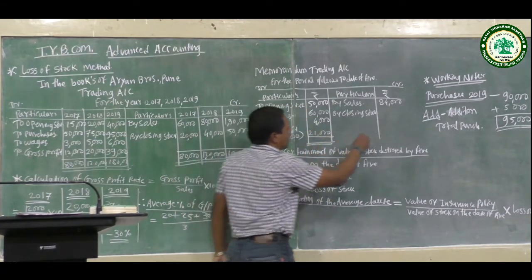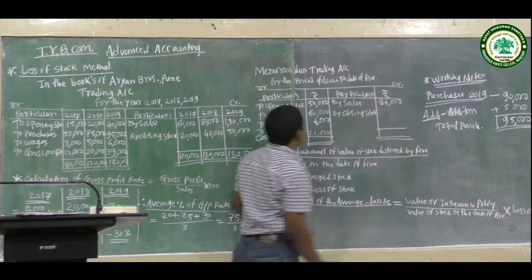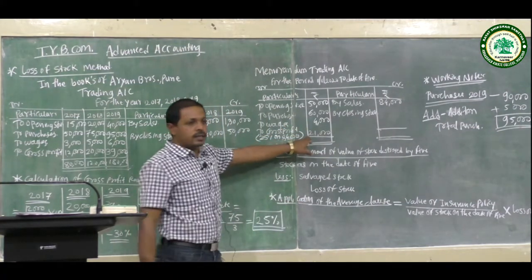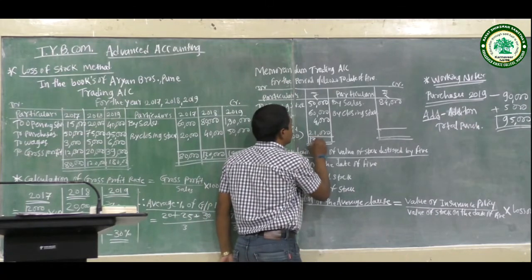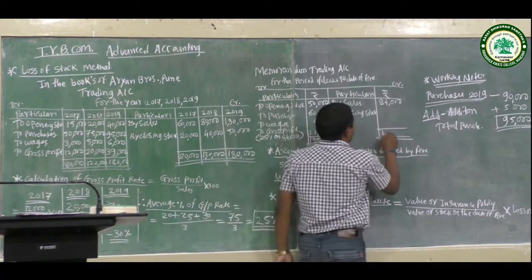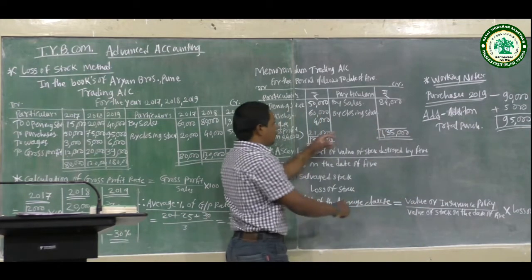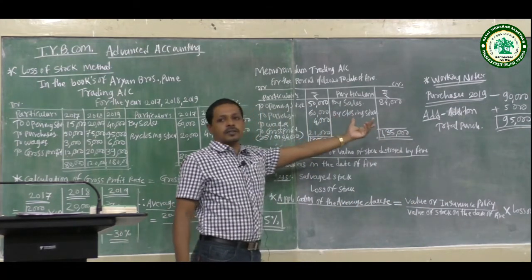The total of the debit side is 50,000 plus 60,000 plus 4,000 plus 21,000, which is 1,35,000.